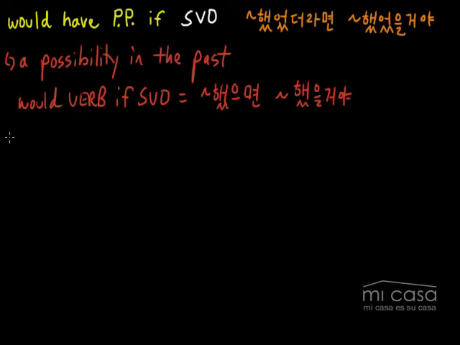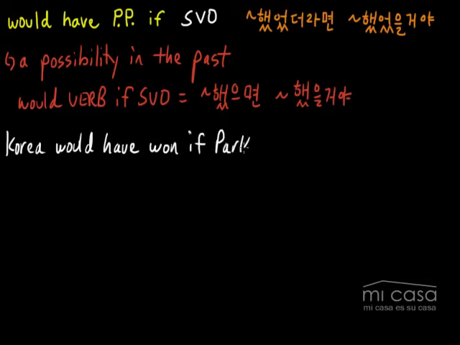So let's look at our first example. Korea would have won if Park Ji-sung had played. All right, so here we are using this structure, would have PP if 뭐뭐뭐.